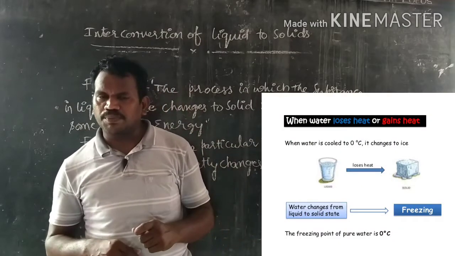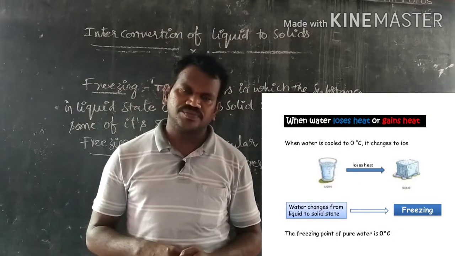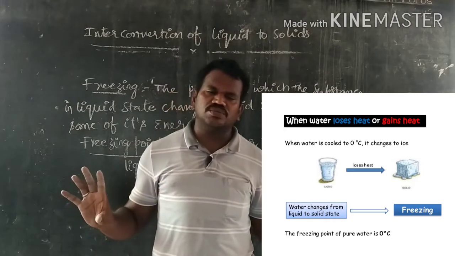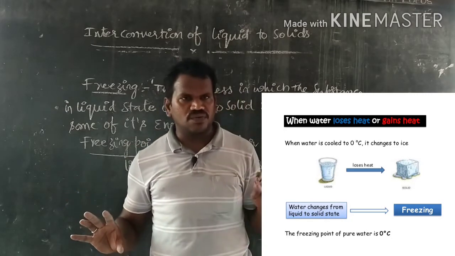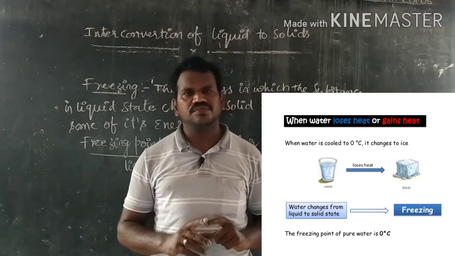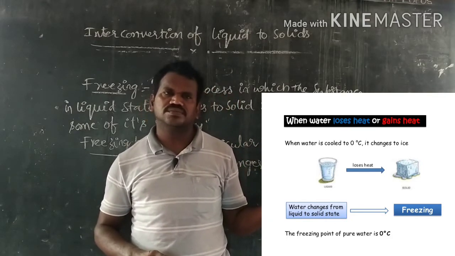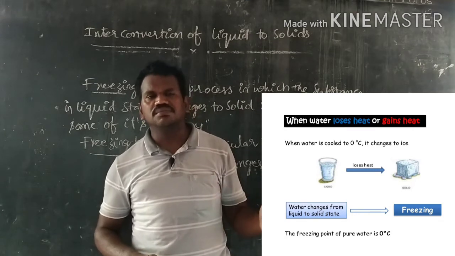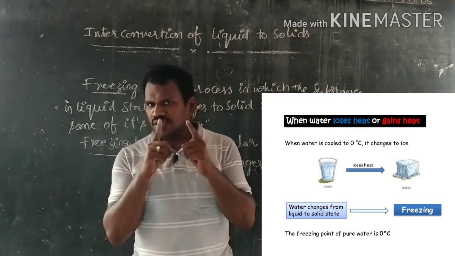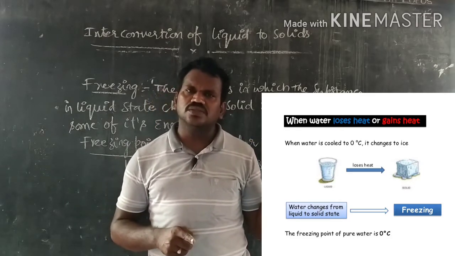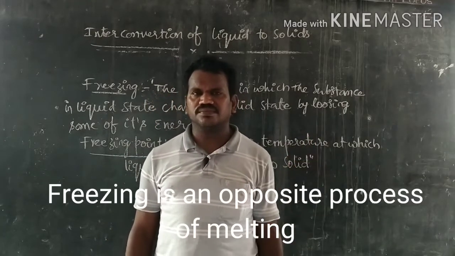Even you know the preparation of ice cubes. They take some amount of water and pour it in ice cube trays. Then they put the ice cube trays in the fridge. After some hours, liquid water completely changes into solid ice.